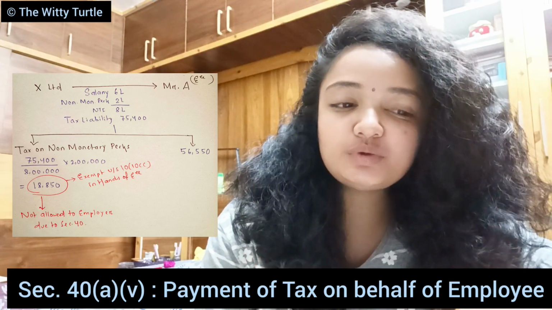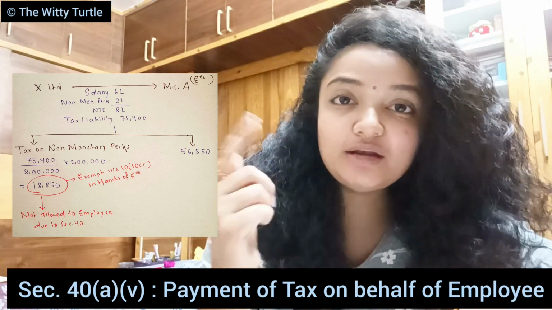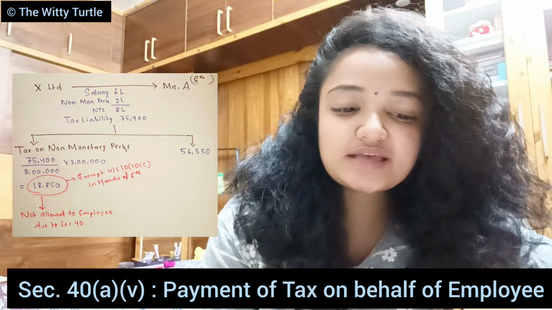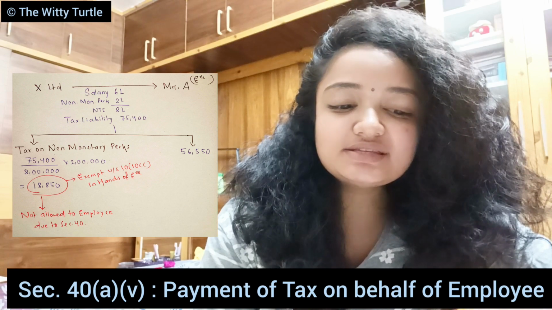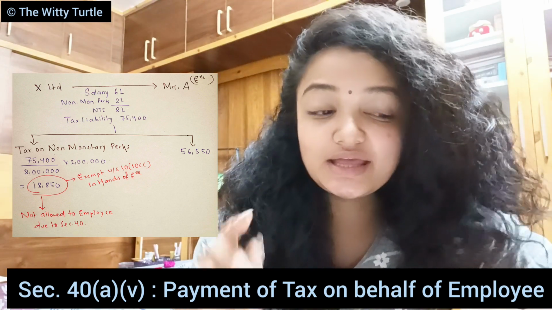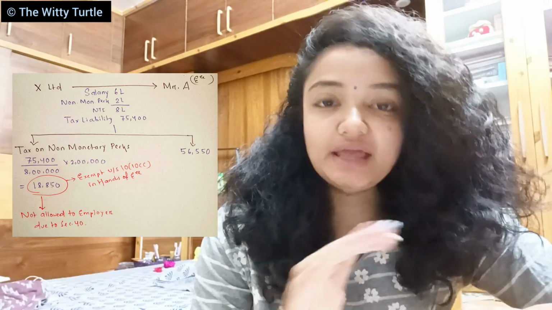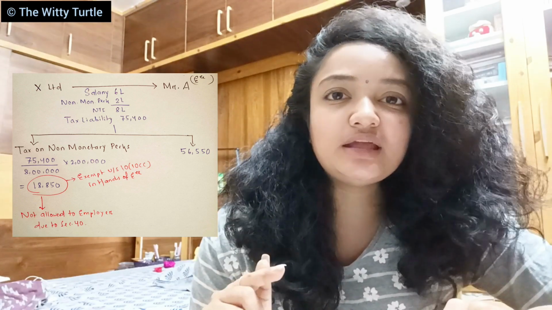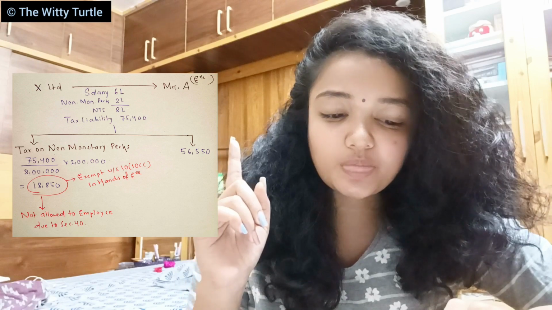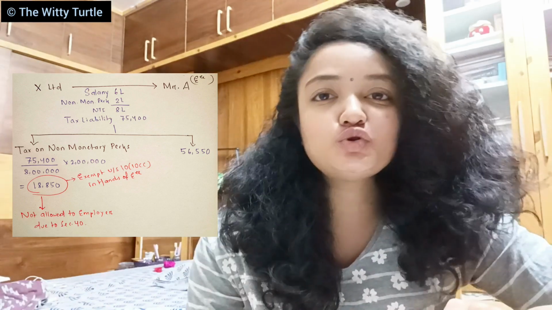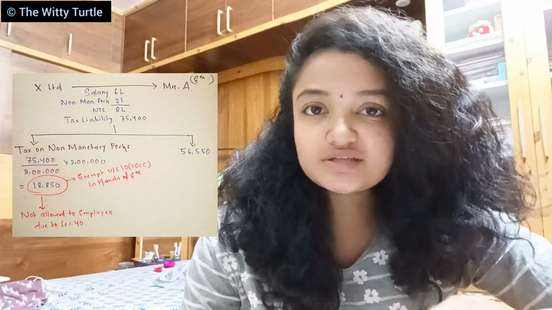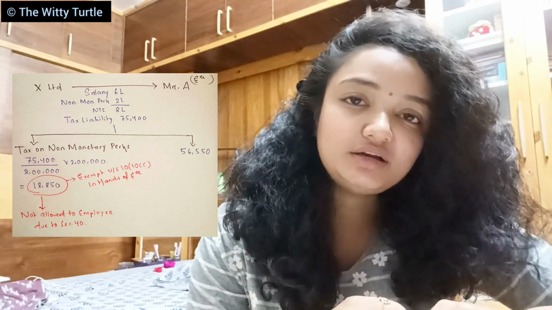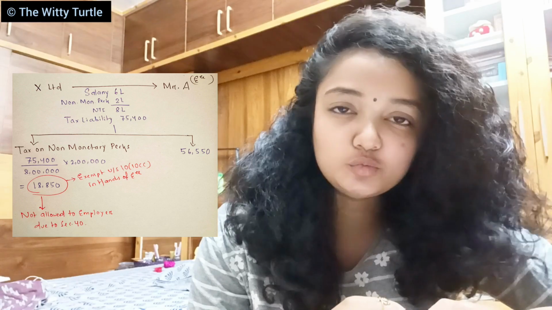And this is supposed to be paid by the employer X Limited, right? So in this case, this is exempt under section 10(10CC) in the hands of the employee. In the hands of Mr. A, it will be exempt, and this particular amount cannot be claimed as a deduction by the employer by virtue of section 40. So this amount the employer, X Limited, cannot claim as a deduction, right? I hope this is clear.